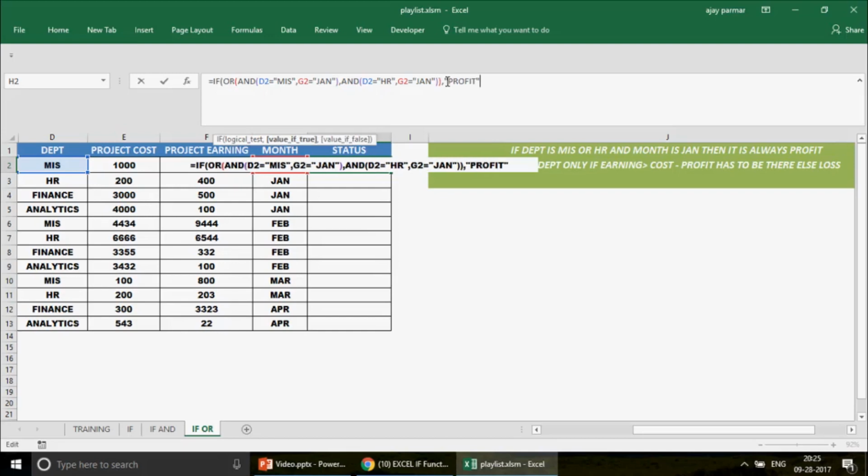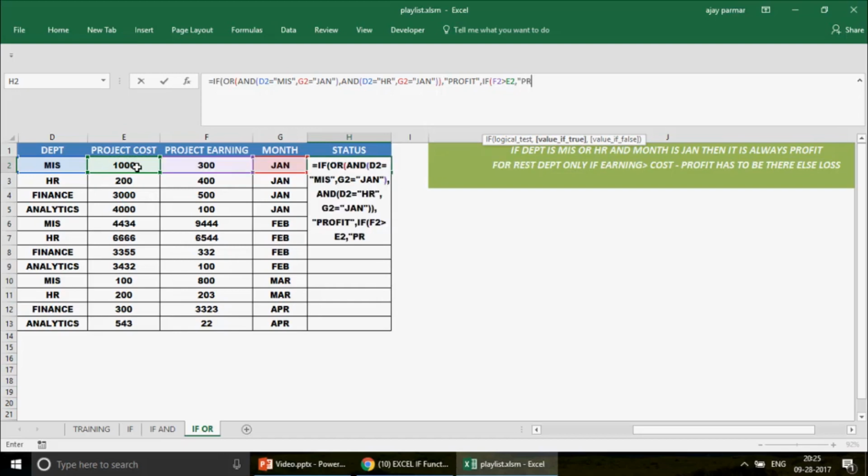And what if the combination is not there, which means this fails and this also fails, right? Then we will write in the value false. Simply go and check whether this earning is going to be greater than your project cost, then you simply go in the value of true and you write there as profit. If that is not the case, then we simply want to say loss. So you can see here guys that I'm just going to write this in the value of false.